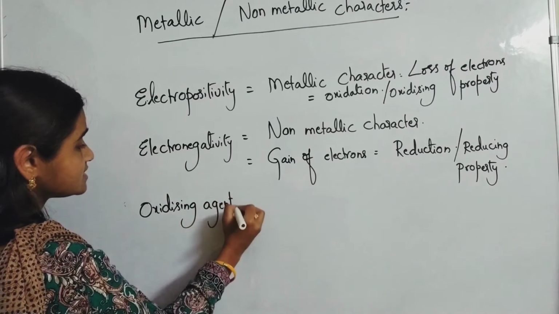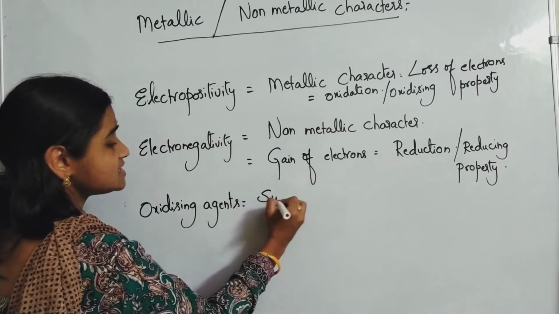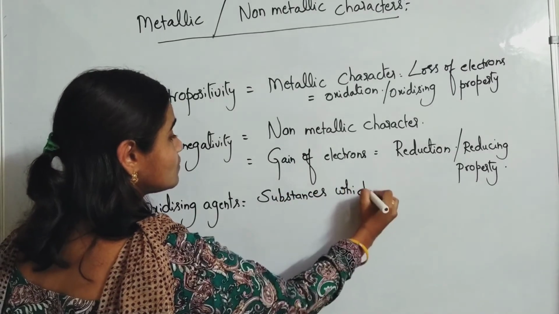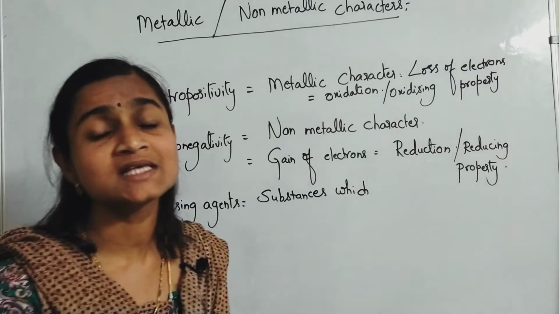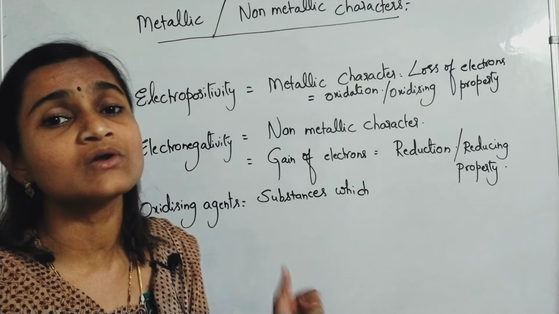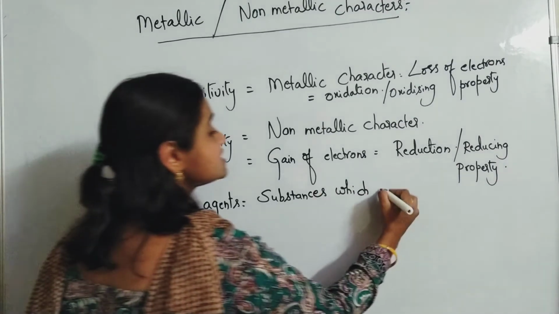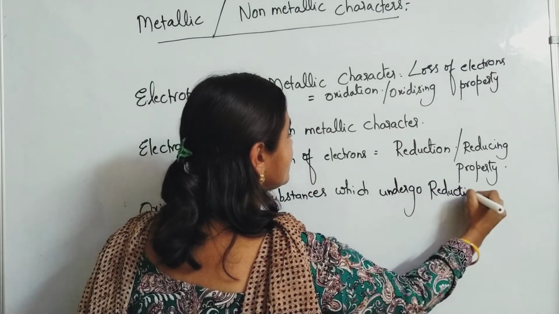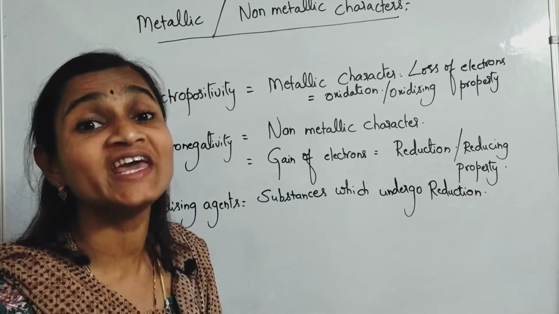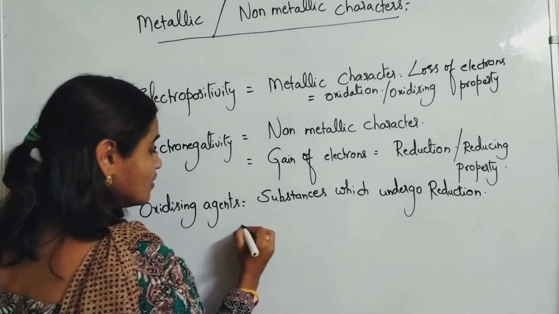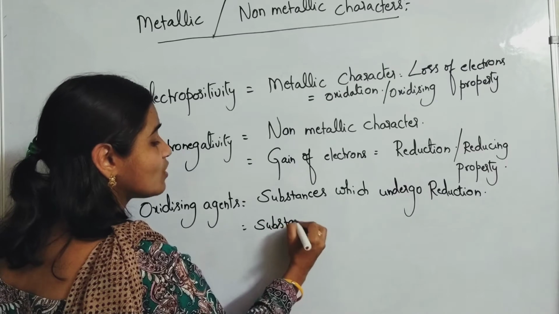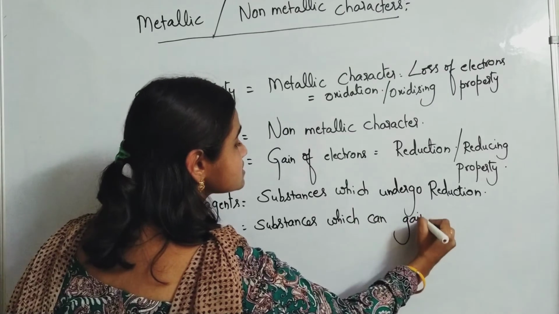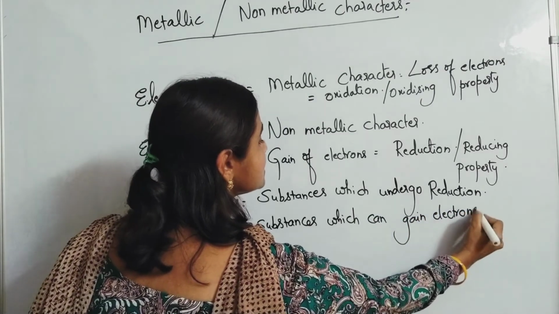Oxidizing agents are the substances which undergo reduction, which means which gain electrons. Substances which can gain electrons are called oxidizing agents.